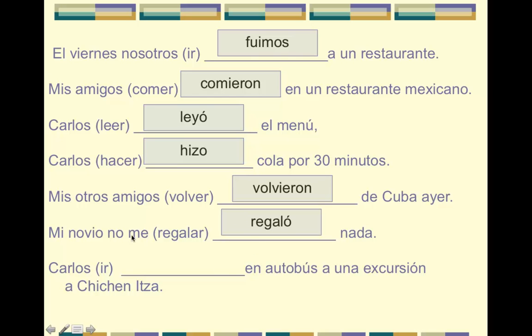And so here we have an object pronoun. That's not our subject. Our subject is mi novio. Y Carlos fue en autobús a una excursión a Chichen Itza.